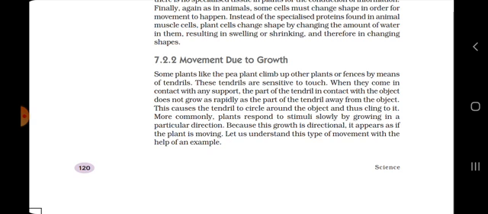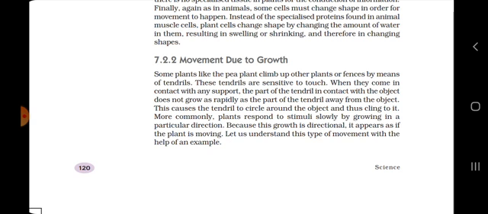These tendrils are sensitive to touch. But when they come in contact with any support, the part of the tendril in contact with the object does not grow as rapidly as the part of the tendril away from the object.